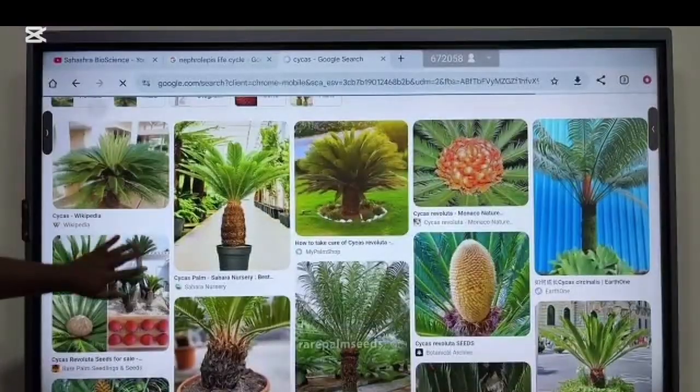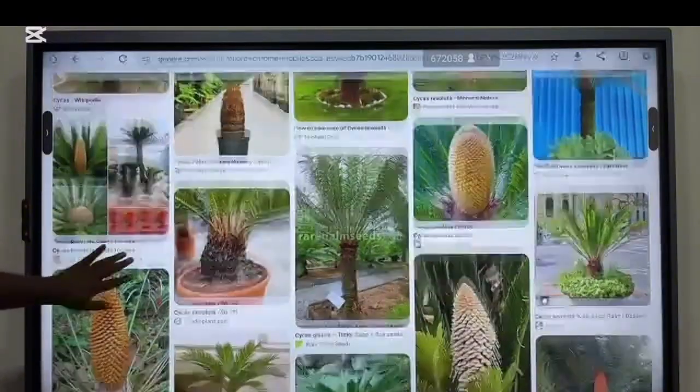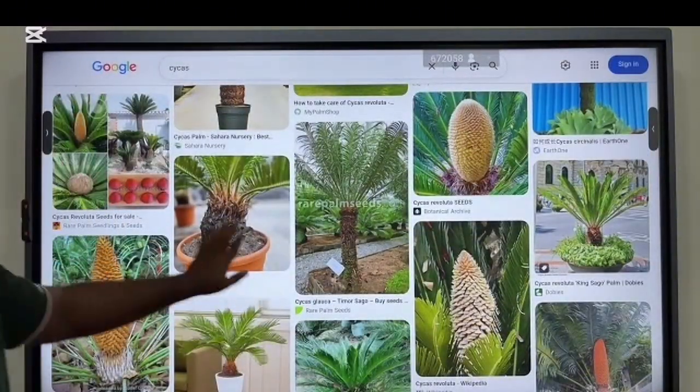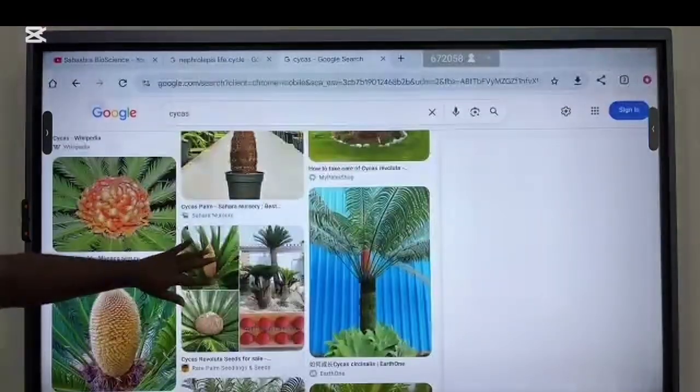This is Cycas. Actually, there are various types of plants. So just remember, these are the Cycas.